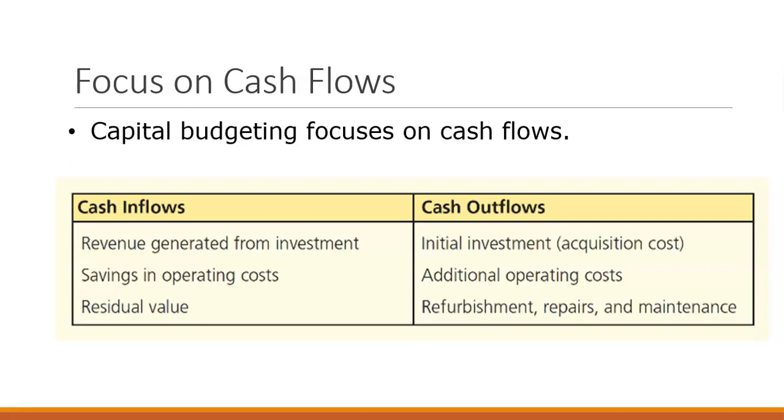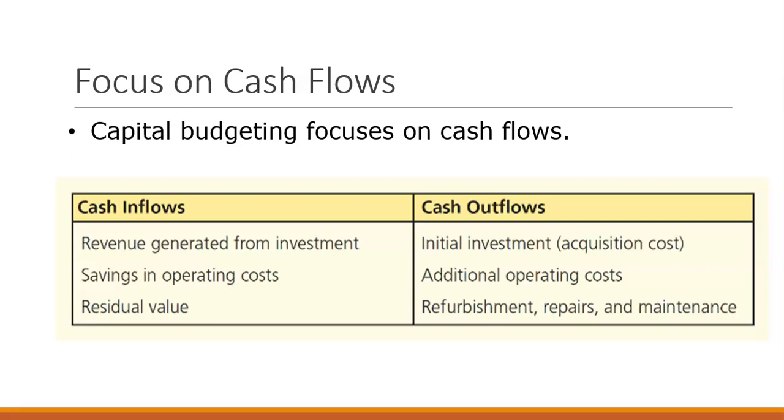When we're looking at capital budgeting, we want to focus on the cash flows, cash in and cash out. Cash inflows are any revenue generated from the investment. Is it a product launch? And so we're going to have increased sales. Savings in operating costs: this new piece of software or equipment is going to increase efficiencies, which decreases the amount of money that we spend. And what is the residual value or salvage value? Can we trade it in at the end for money?